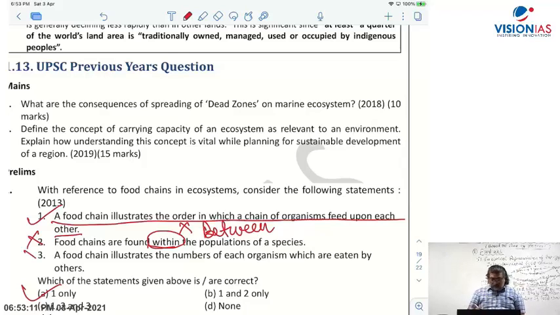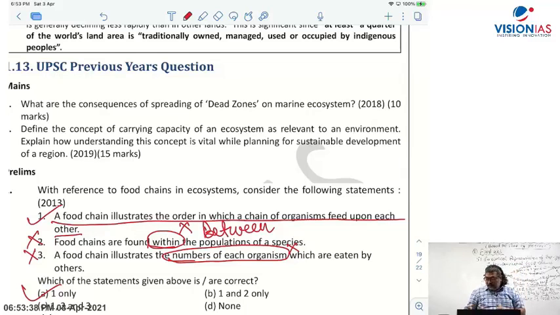Now third is also wrong. Why is third wrong? A food chain illustrates the numbers of each organism which are eaten, the numbers. On the whiteboard, in whatever examples I have given you, food chain, food web, do you find numbers anywhere? There is no number given, 1 or 10 or 100; numbers are not there. It just gives the name of the organisms and an arrow. Arrow points the direction.